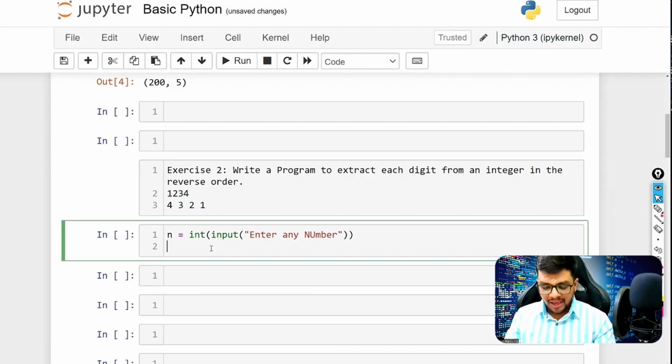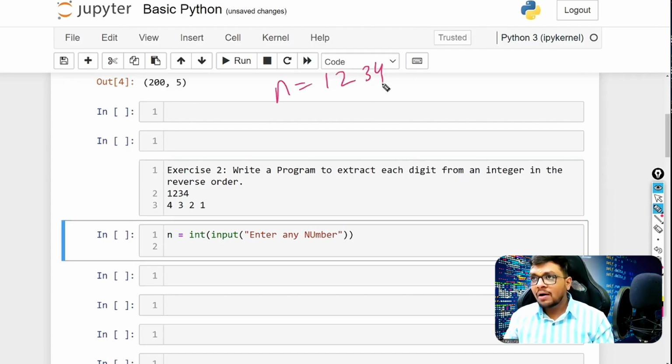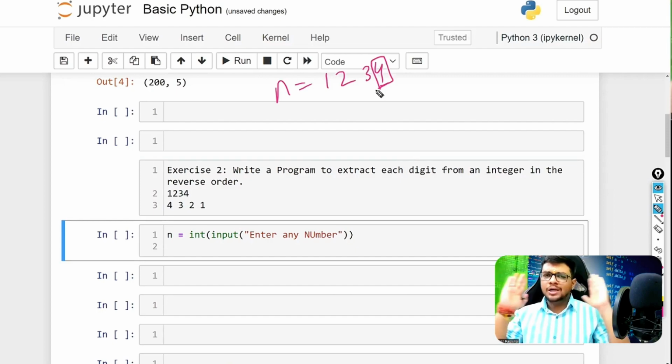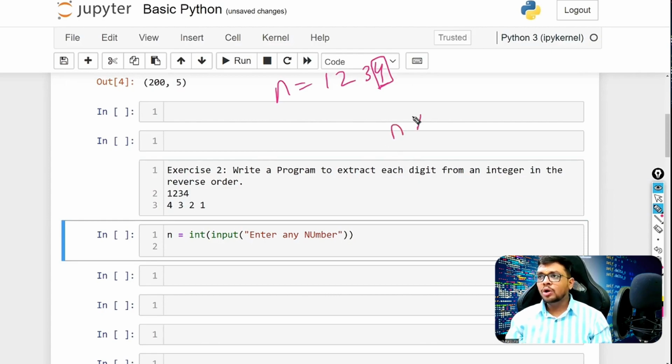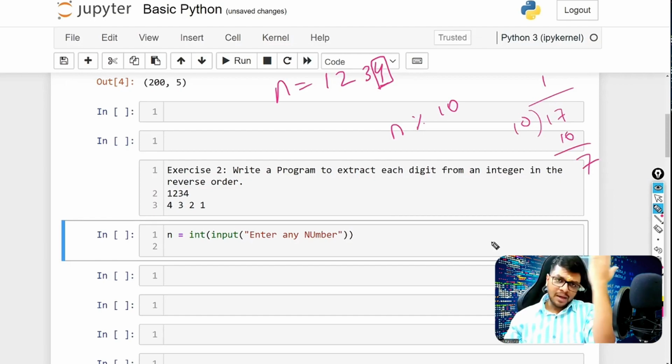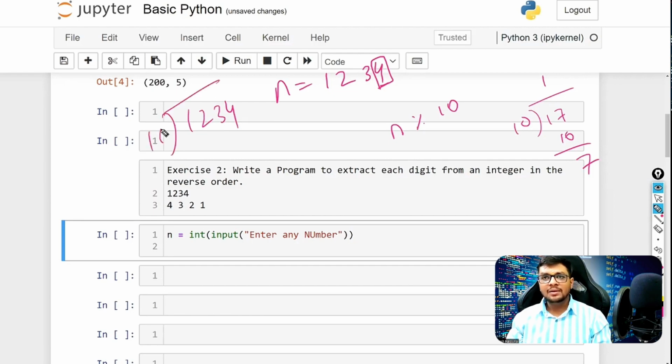See, we have n. Now let's imagine that our n is 1, 2, 3, 4. Now I want this 4. Think for it, you don't need to memorize it. How to get 4? I can just take here n modulus 10. Think about it: when you divide any number by 10, what would be the remainder? Let's say 17 divided by 10, the remainder would be 7. Same way, let's take 1, 2, 3, 4. If I divide this by 10, it would be 1, 2, 3, 0, and if I subtract this 1, 2, 3, 0, you would get 4 as a remainder.